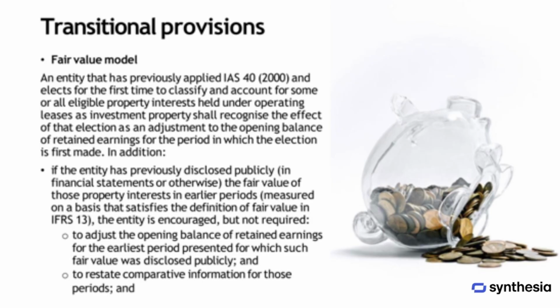When an entity that has already applied the earlier version of IAS 40 decides for the first time to classify and account for certain qualifying property interests held under operating leases as investment property, it must reflect the impact of that decision by adjusting the opening balance of retained earnings for the period in which the decision is made. This transition acknowledges the shift in accounting treatment under the fair value model.